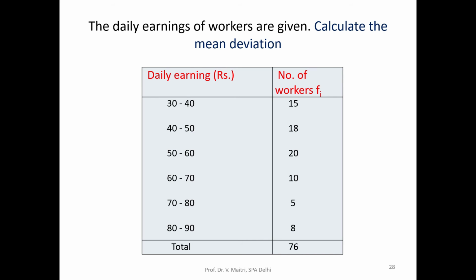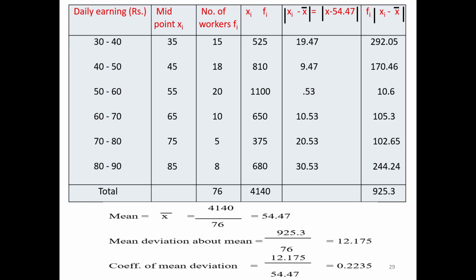Now the daily earnings of the workers are given. Calculate the mean deviation. Again the same formula we can use. Daily earning and number of workers. Here a frequency distribution is given. So first of all we calculate the midpoint. Then we have the frequencies.